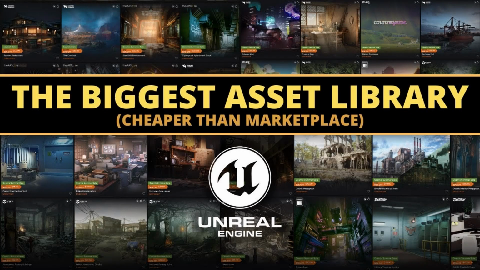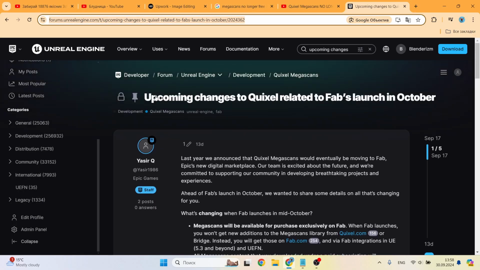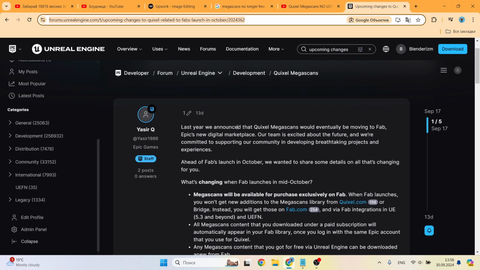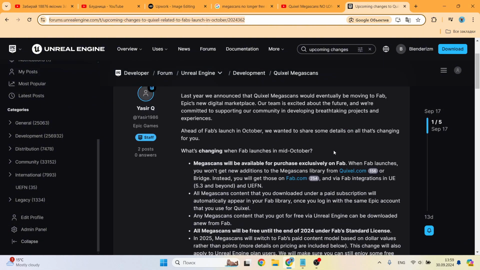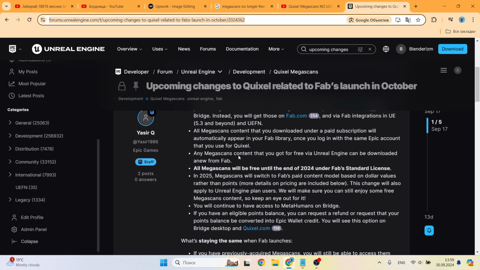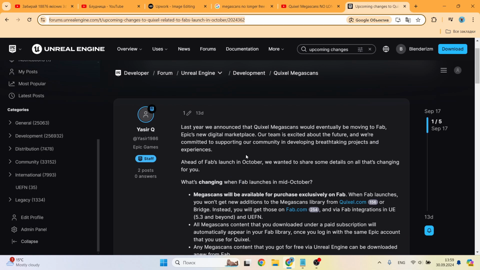So here is an article on Unreal Engine forum. It's about upcoming changes to Quixel related to Fab's launch in October. They say next things. Last year we announced that Quixel Megascans would eventually be moving to Fab, Epic's new digital marketplace. Our team is excited about the future, and we're committed to supporting our community in developing breathtaking projects and experiences. Ahead of Fab's launch in October, we wanted to share some details on all that's changing for you.